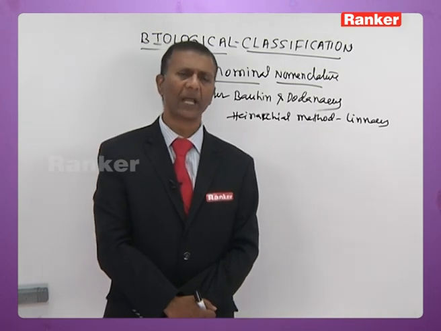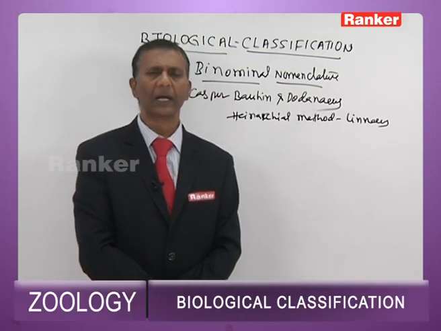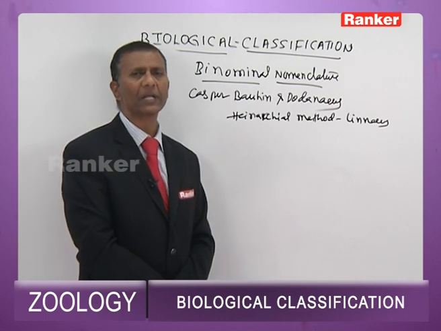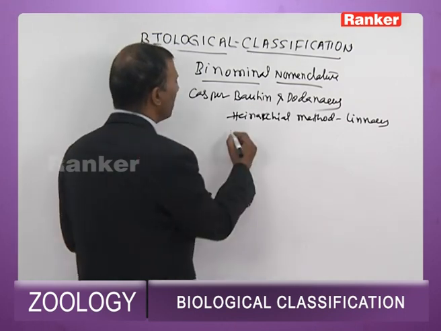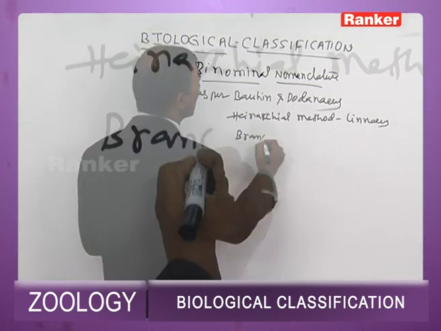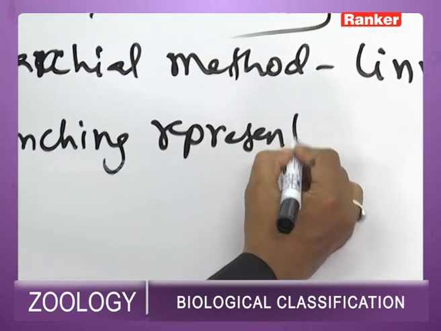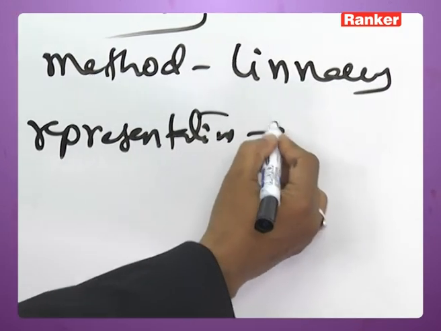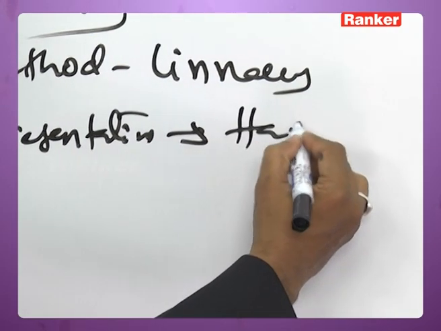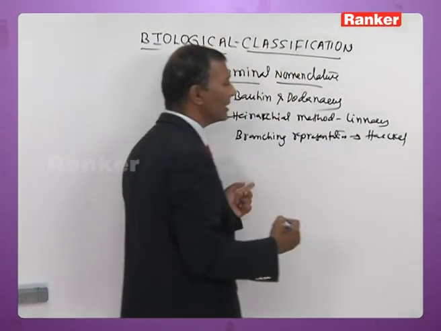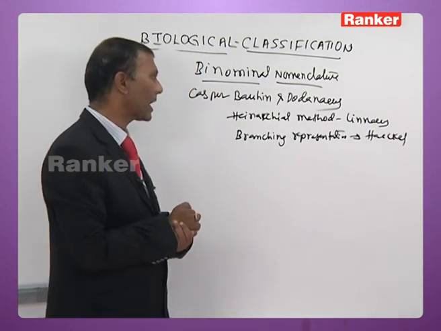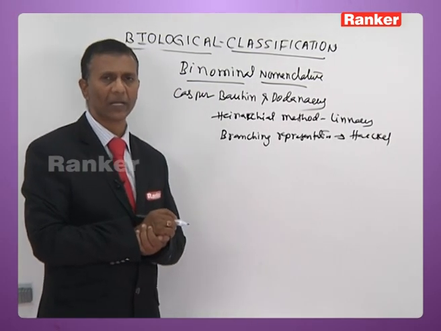This hierarchical method of classification was put forth by Linnaeus. Then branching representation of various taxons was put forth by Haeckel. So branching was put forth by Haeckel and hierarchical method was put forth by Linnaeus.